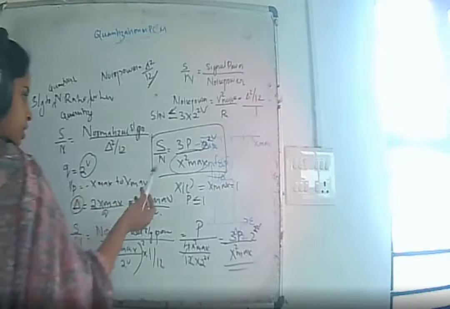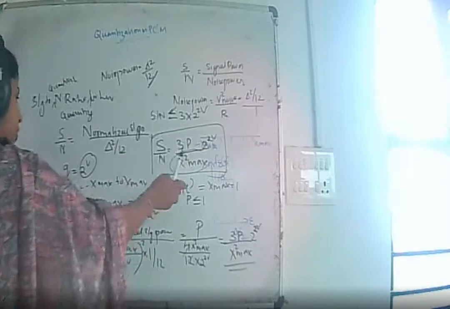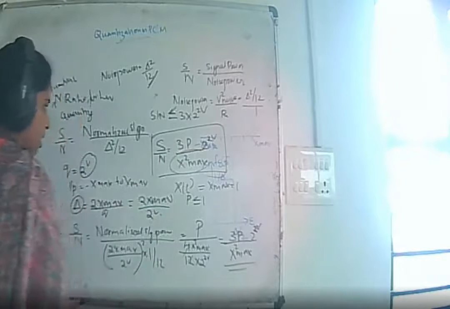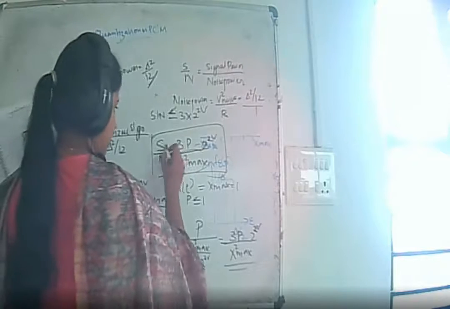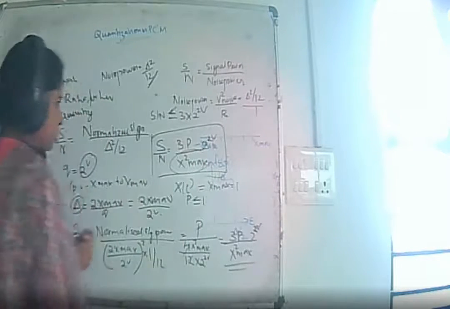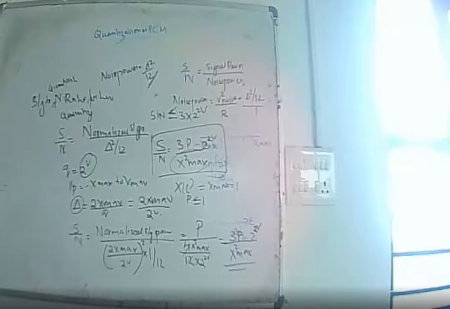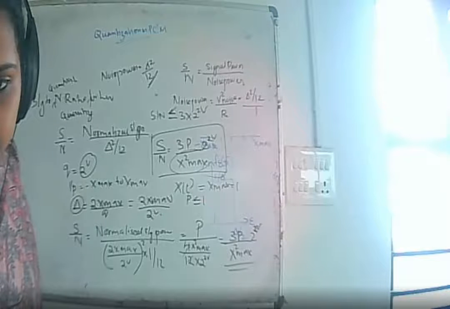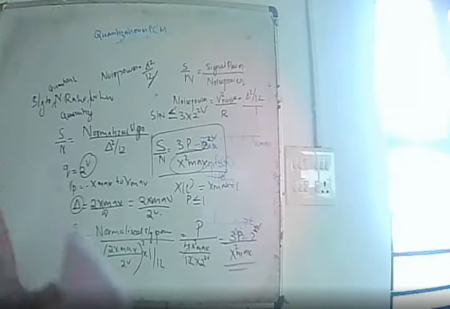That is, in this equation, if the input x(t) is normalized, x max is equal to 1 and P is less than or equal to 1, and in that case the signal to noise ratio will be less than or equal to 3 into 2 raised to 2v. Is this clear? Okay.